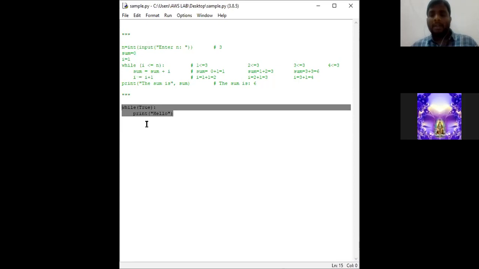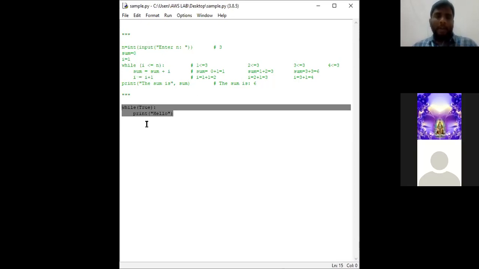Who is the person who said infinite loop? Okay, roll number 40 said infinite loop. Any two remaining persons, one from boys and one from girls. I already gave you 4 options, right? Option A is syntax error. Option B is hello will be printed one time. Option C is infinite loop, that means hello will be printed infinite times. And the last option is no output available.